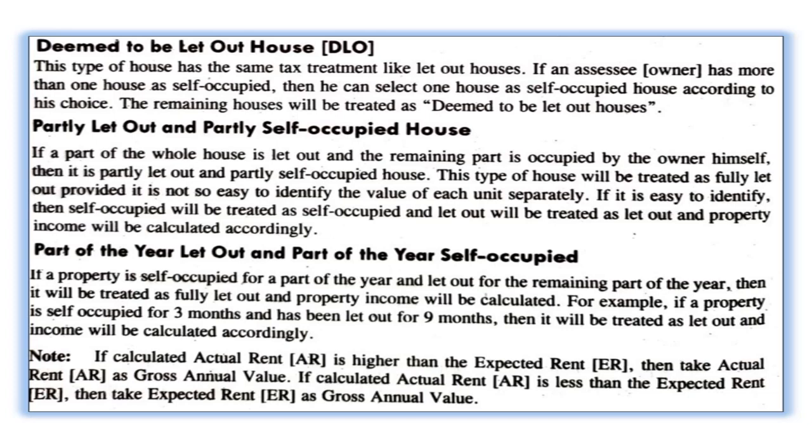If it is easy to identify, then self-occupied will be treated as self-occupied and let out will be treated as let out, and property income will be calculated accordingly. Part of the year let out and part of the year self-occupied: if a property is self-occupied for a part of the year and let out for the remaining part of the year, then it will be treated as fully let out and property income will be calculated. For example, if a property is self-occupied for 3 months and has been let out for 9 months, then it will be treated as let out and the income will be calculated accordingly.